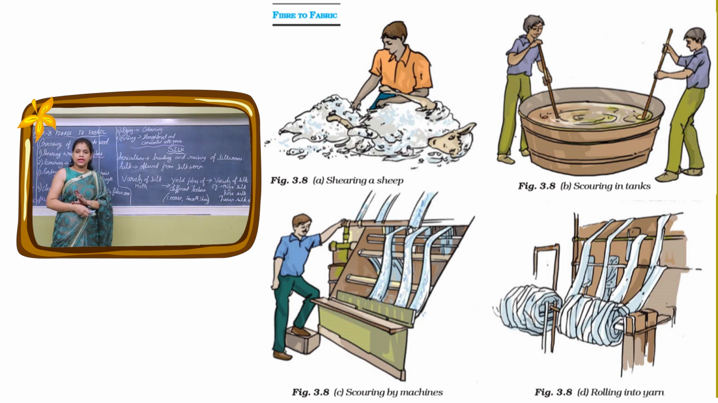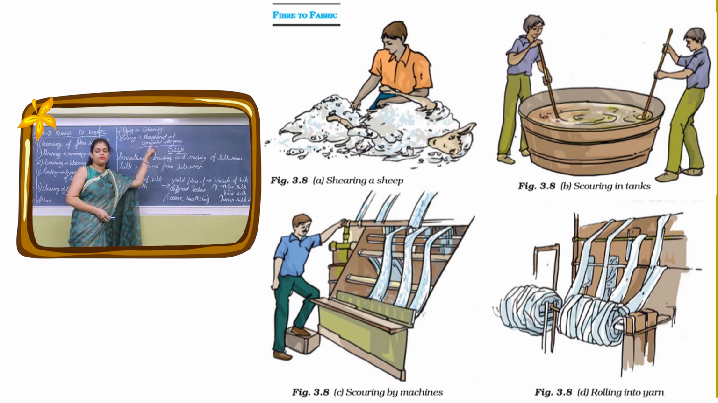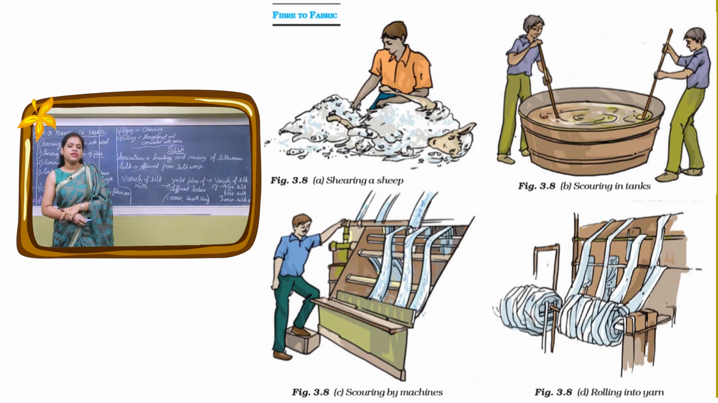So these are the 6 steps you have to keep in mind. So what is it? Shearing, scouring, sorting, cleansing of burrs, dyeing and rolling. And your wool fiber is converted into yarn. From yarn, after knitting and weaving, it can be converted into woolen clothes. Okay. So this is about the wool.